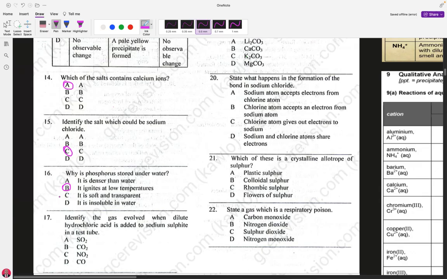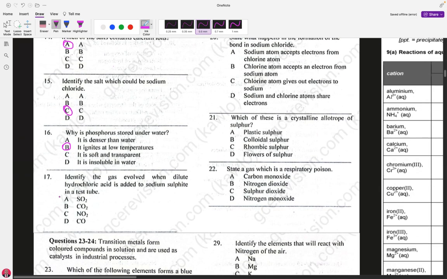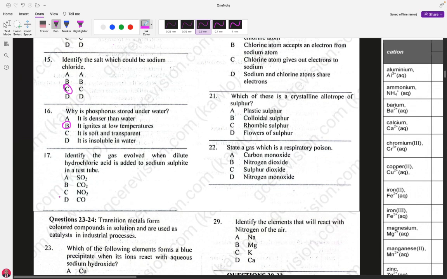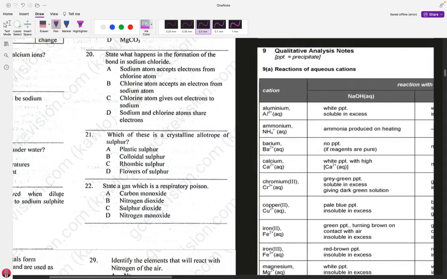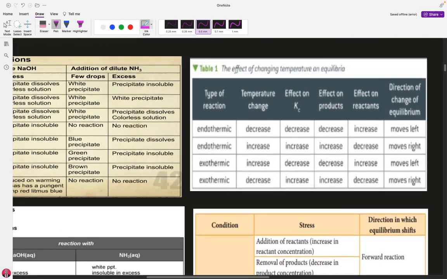16 is a B. Now, let's go to question number 17. Identify the gas evolved when dilute hydrochloric acid is added to sodium sulfite in a test tube. If I was to write an equation, let me write it here for you.